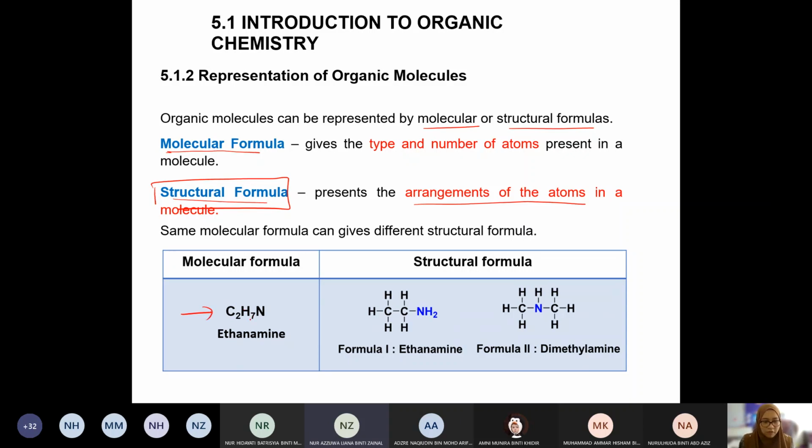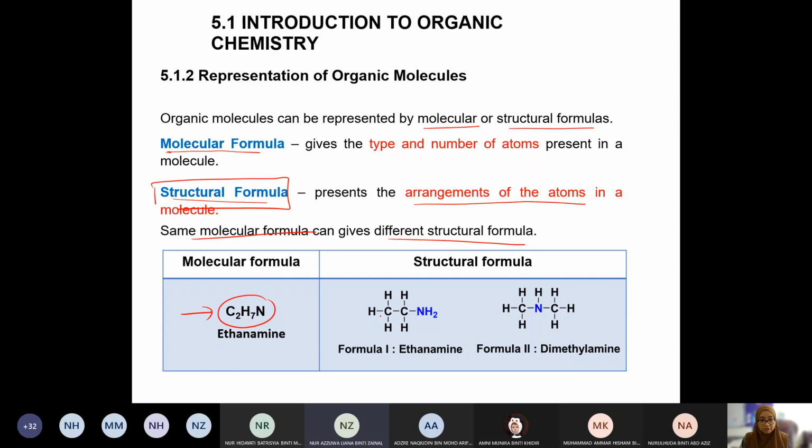Based on the molecular formula, we just know that we have 2 carbon, 7 hydrogen, and then 1 nitrogen. But how it is arranged, we don't know. We don't have that information. It can have different arrangements in the molecule in terms of the structural formula. So that's why I said just now, molecular formula, the information is quite limited. Same molecular formula can give different structural formula. So structural formula is like a more specific version of molecular formula.